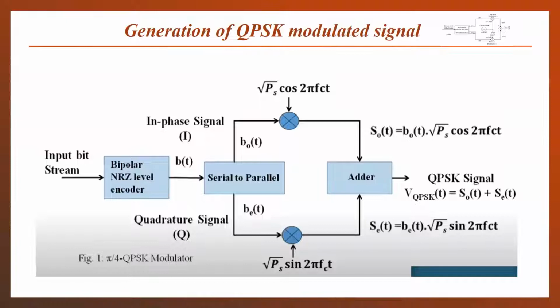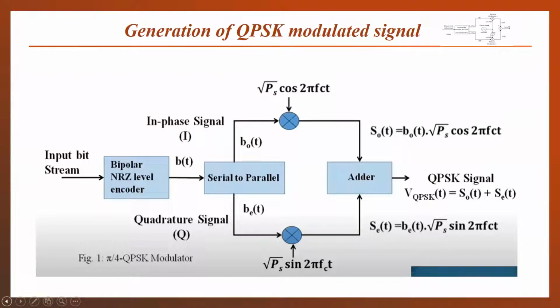So this is the generation process of a QPSK modulated signal. The input bit stream will be provided for the conversion of unipolar to bipolar, and the bipolar data will be provided to a serial to parallel converter. The serial to parallel converter will separate the odd bits and the even bits.